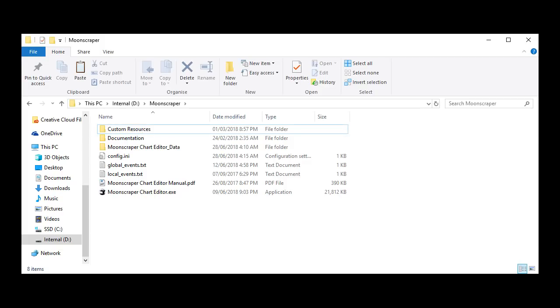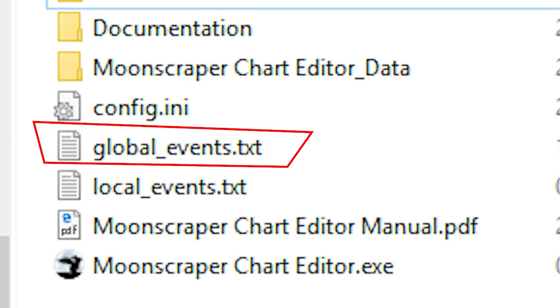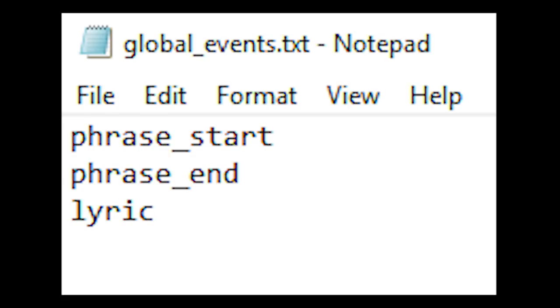So the first thing you want to do to make your life easier, wander over to your Moonscraper install folder, open up the global events.txt file, and add the following phrases to the top of the text file: phrase_start, phrase_end, and lyric with a space after it. Yes, that space is important. Don't skip it, I swear to God. So you don't actually have to do this, but it'll make your life a tad easier, so do it.